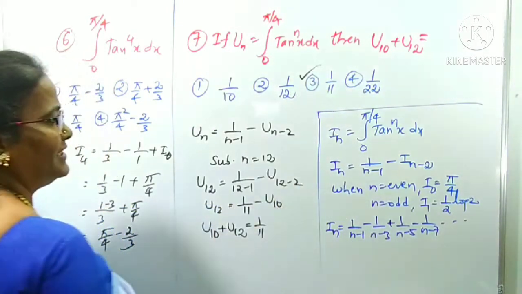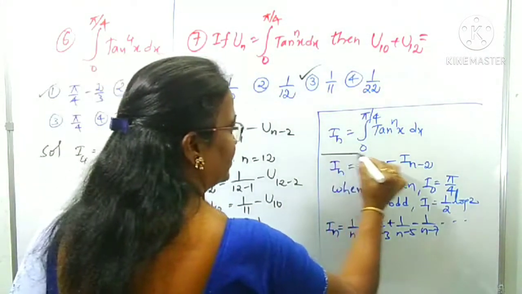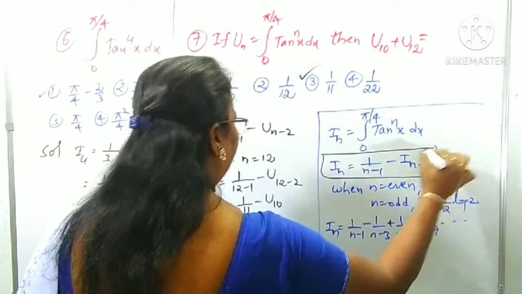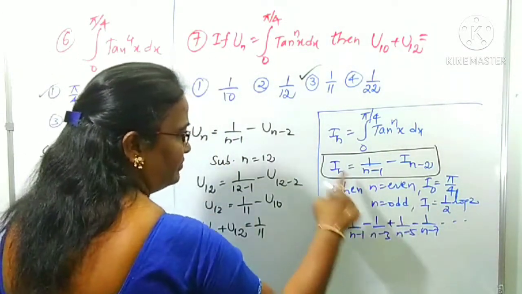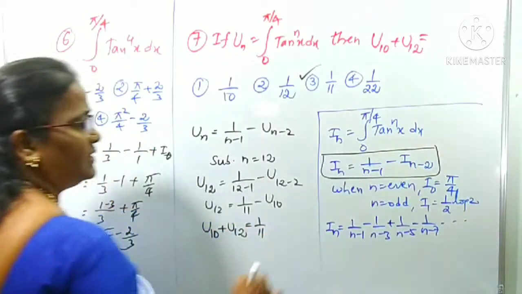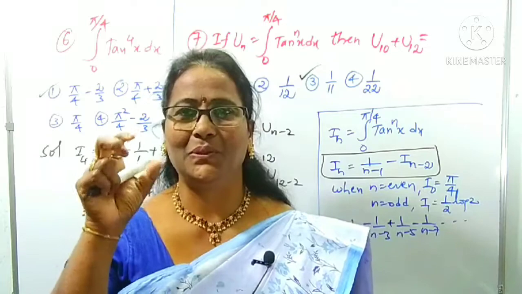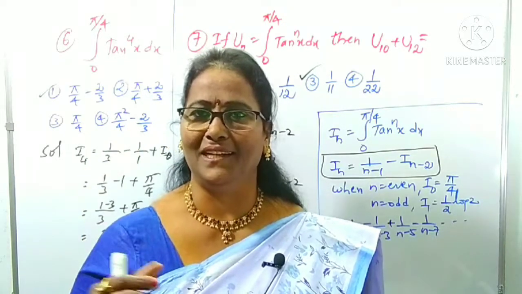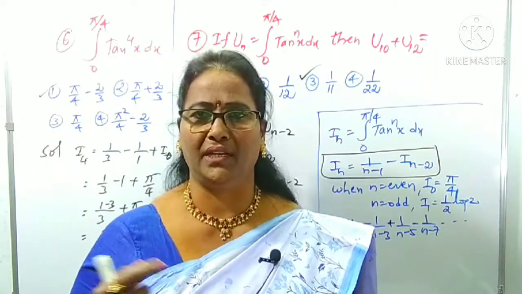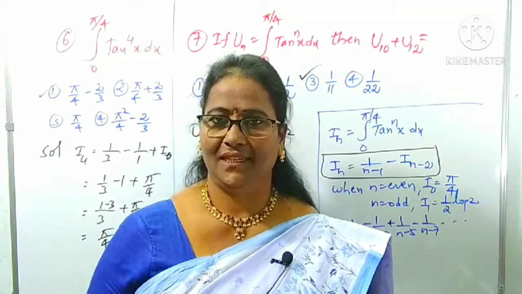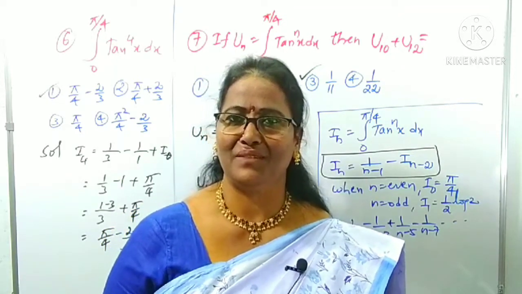Which option? Clearly the third option. Here, which tip did I use? For this question I used the expanded form. For this question I used the starting formula. That's it. Clear? So you have to choose the formula. Maybe they may give any letter, u, I, whatever. Is it clear? Now some more questions can come forward.